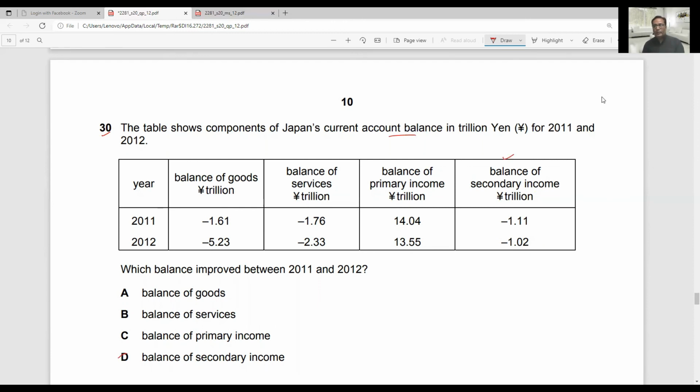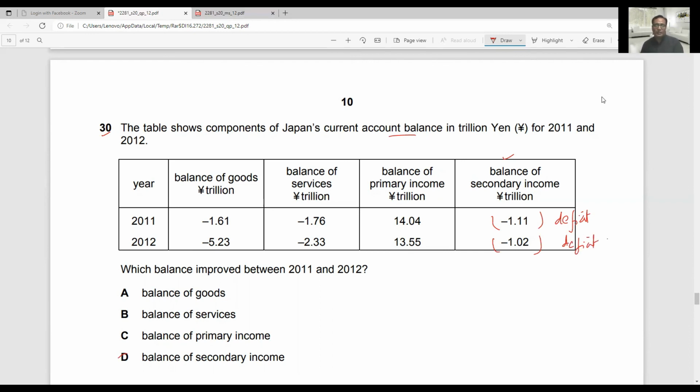This is improving because it was in deficit, no doubt. Negative means deficit. Deficit is when exports are less than imports, and it was minus 1.1 trillion yen deficit. Now it has decreased to 1.02 trillion deficit. Deficit is decreasing, it means we are improving.